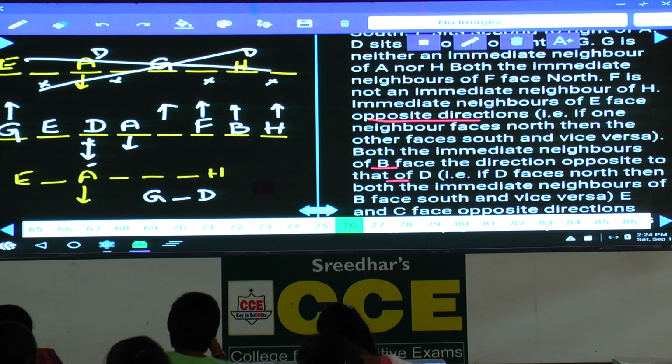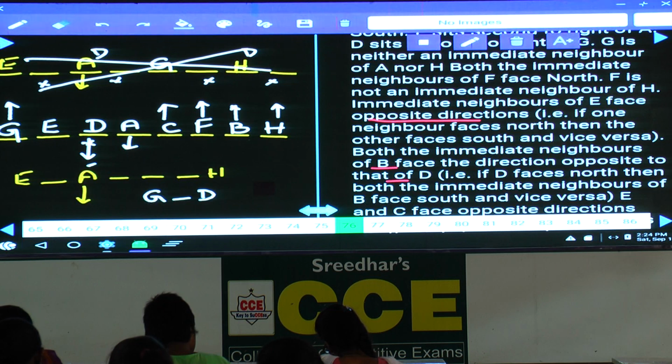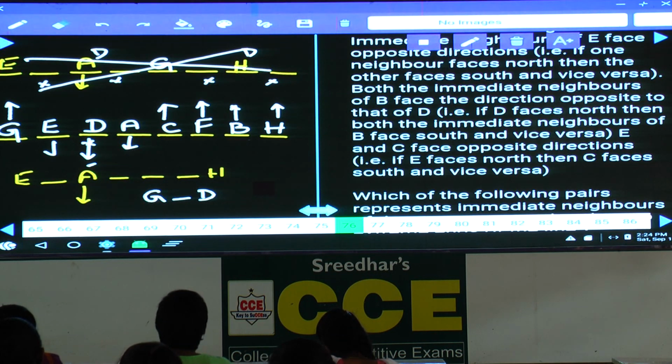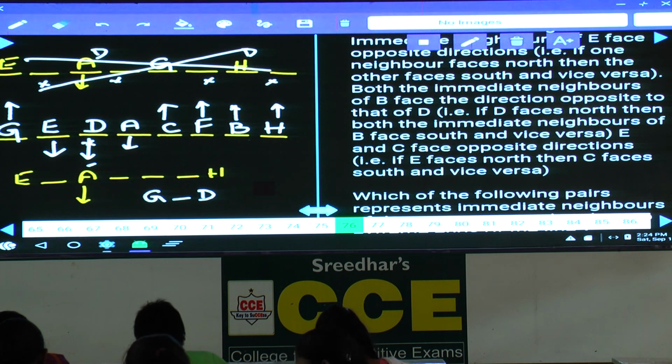If F and H are here, now the person C is left over, isn't it? Then E and C face opposite directions. Now C and E are facing opposite directions. C is north and E is facing south. Now this is how these 8 persons are seated in this row, facing different directions. G is north, E south, D south, A south, C north, F north, B north, and H is also north.